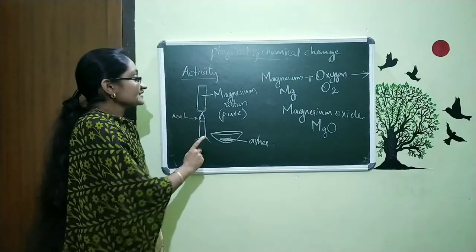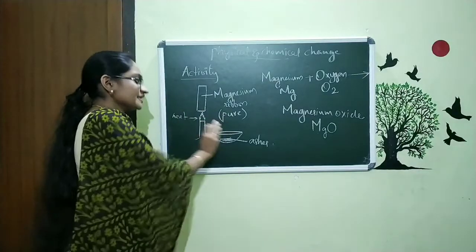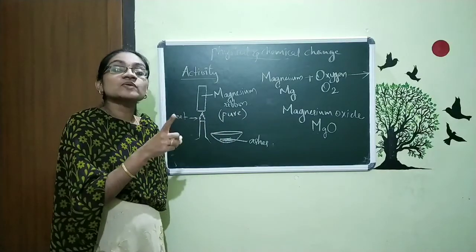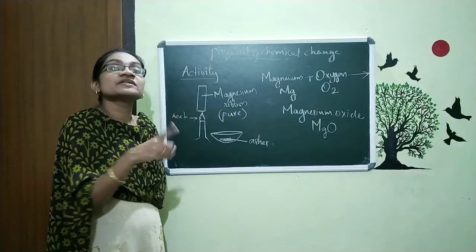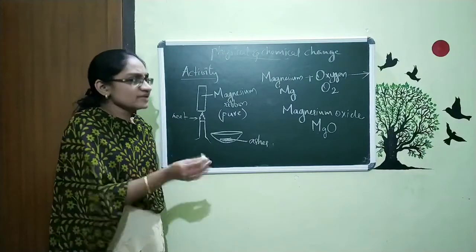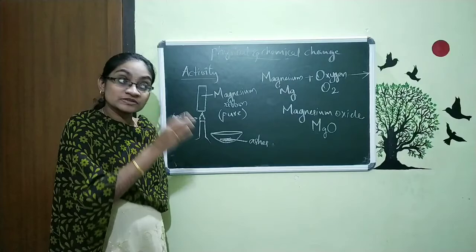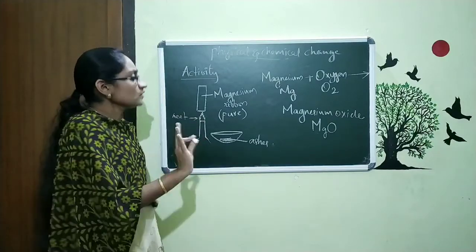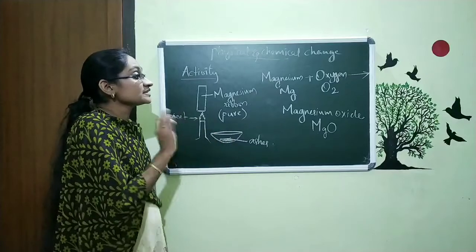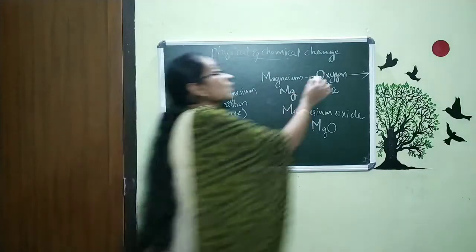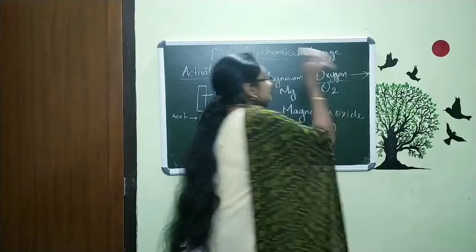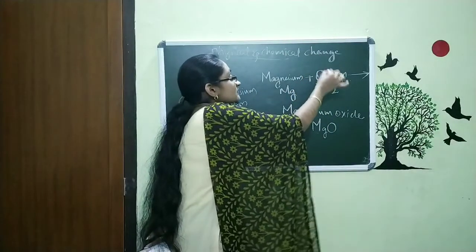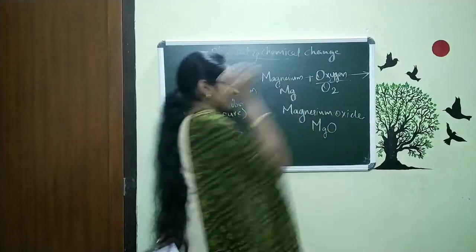In this reaction, we can see that when we burn paper, the paper reacts with the oxygen. Or when we burn wood, the wood reacts with the oxygen. So, whatever we are burning, there occurs a reaction with the oxygen. That's why I am writing the oxygen here. So, magnesium reacts with oxygen, and we get magnesium oxide.